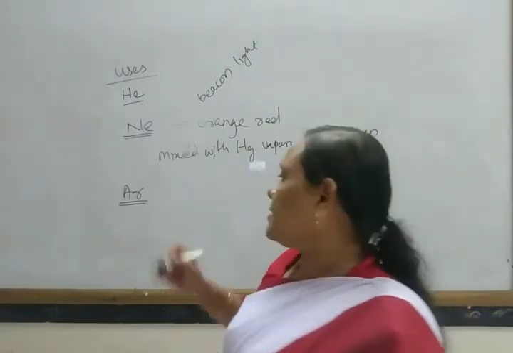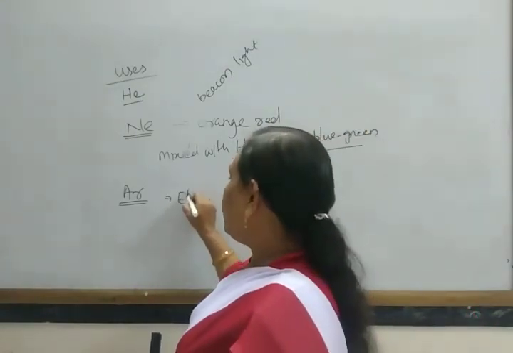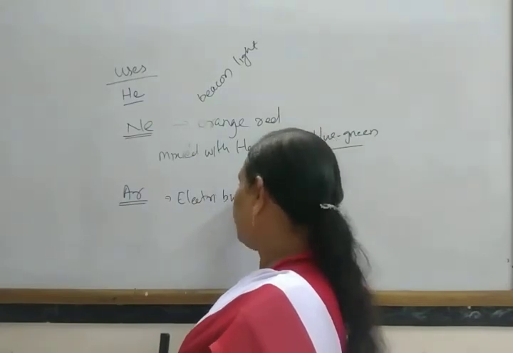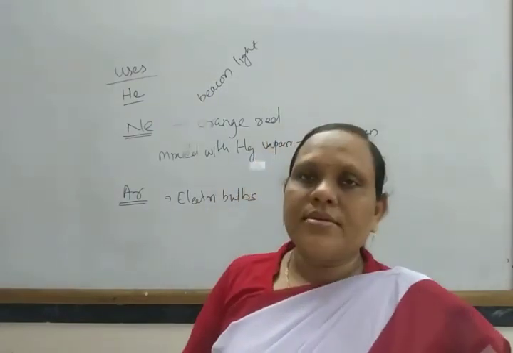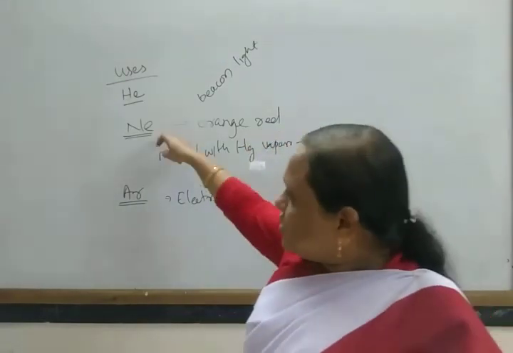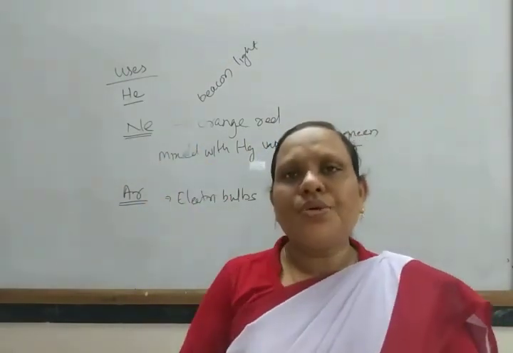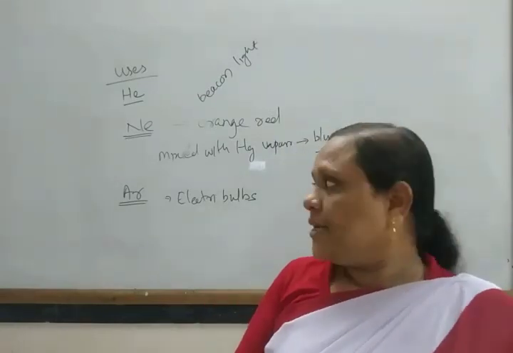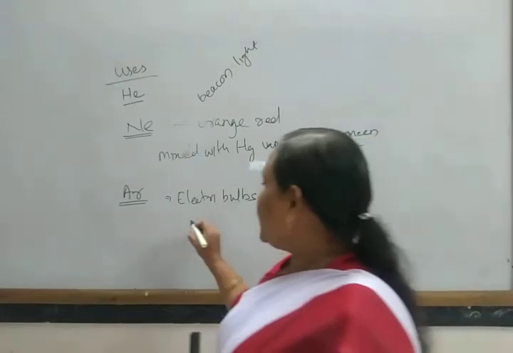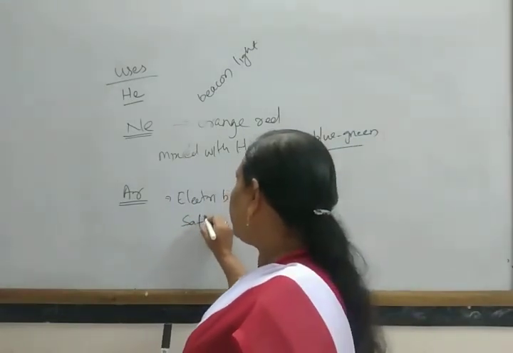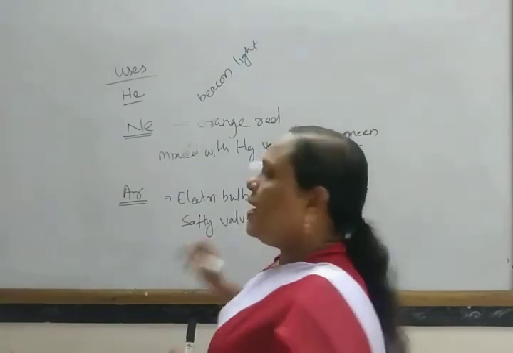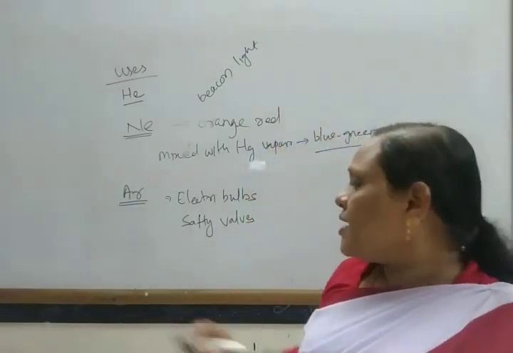A mixture of neon and argon is also used for advertisement purposes, and argon is also used in safety valves and radio valves.